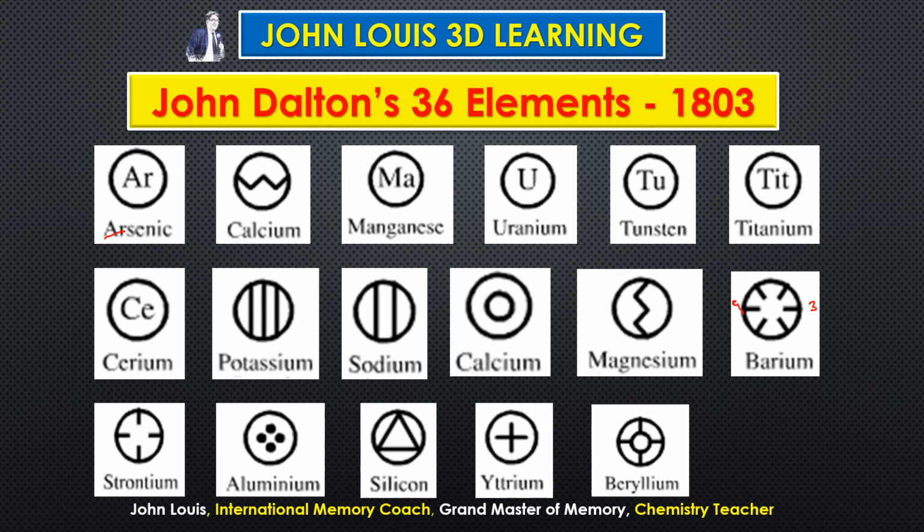Next one, beryllium. Okay, like for calcium we have put two circles, no, like that. For beryllium you put 2 circles, and then like for strontium you draw 4 lines at 12, 3, 6 and 9. So compare all these things, calcium, strontium, beryllium, no. So they have got some similarities.